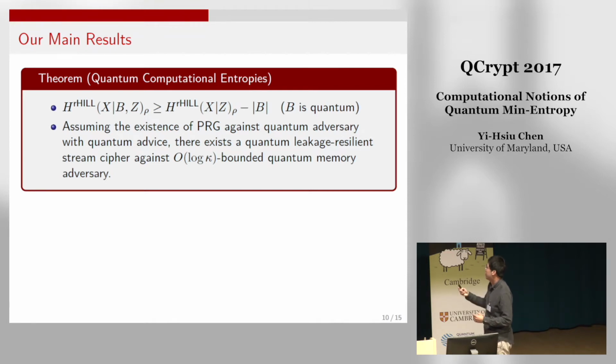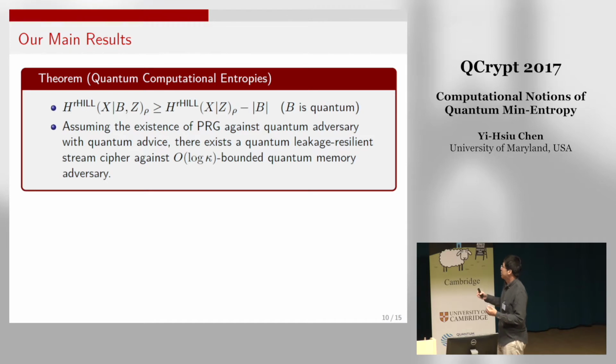And we're able to show that the leakage chain rule also holds in the quantum Hill entropy, in the case that B is quantum, but X and Z are still classical.